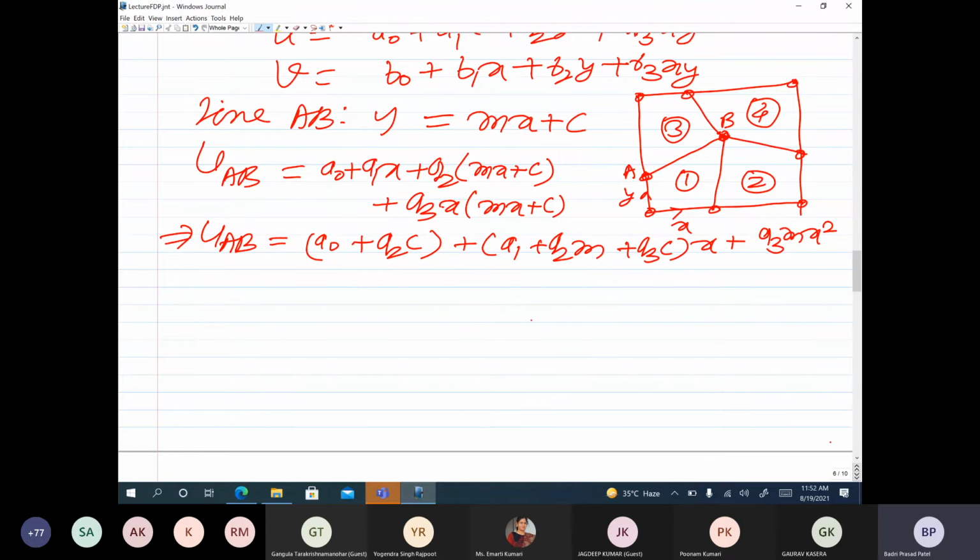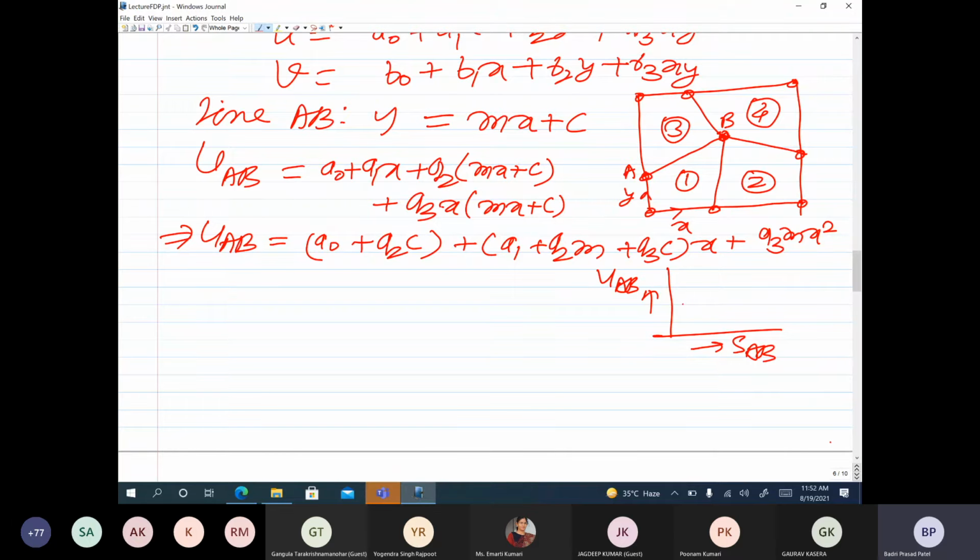Because this is quadratic. If it was linear, then we will get a unique variation from both the elements, the same variation. But since this is quadratic and only two values are common between element 1 and 3 at A and B, we cannot uniquely get UAB from element 1 and 3. So if I go along length along AB, let me write that as SAB, and this side is UAB.